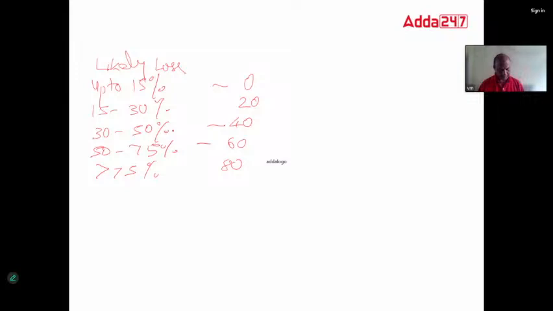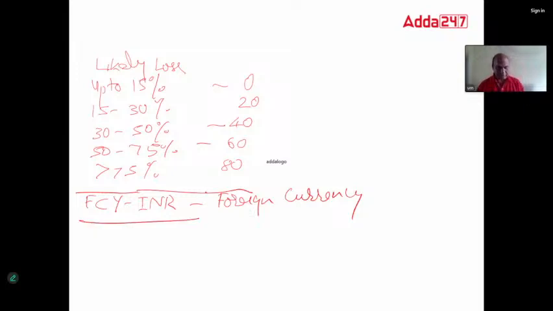Then the paper was very easy, it seems. The simplest question was asked: FCY INR. What is the meaning of FCY? That was one question. It is foreign currency. Such a simple 1 mark question was asked.